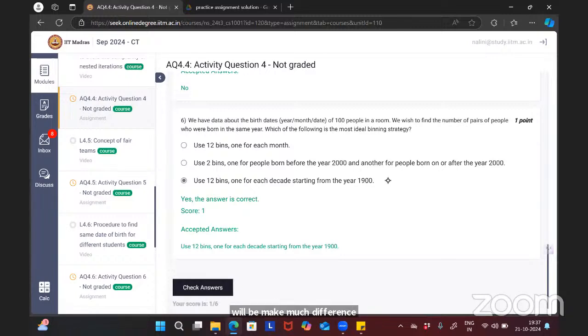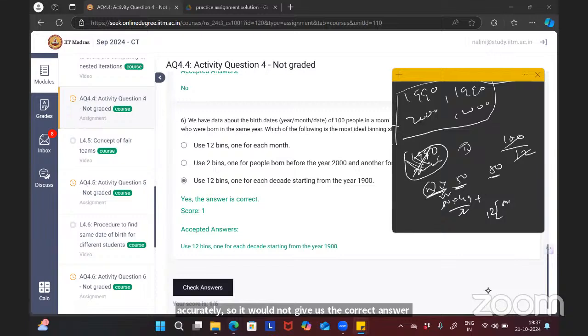But if we bin by month of birth, we are not segregating our data accurately, so it won't give us the correct answer. In one bin there may be people born in January 1990, and in the other bin people born in February 1990. They won't form a pair because they are in separate bins and we won't compare them. So binning by month is not accurate.